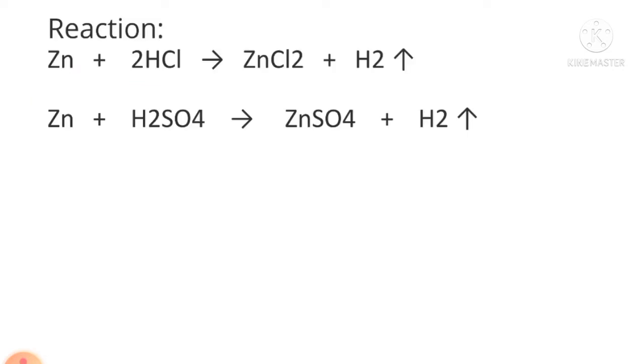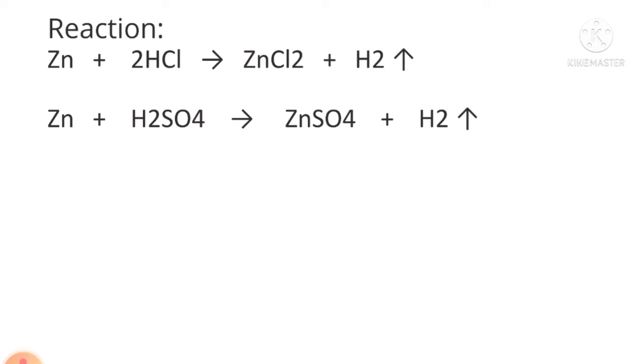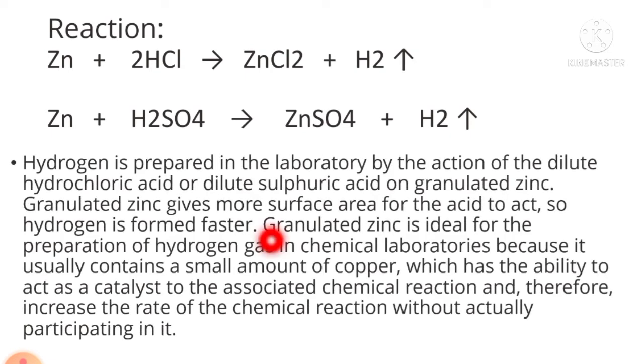And finally this is the reaction. Zinc plus 2HCl gives zinc chloride plus hydrogen gas. If we are taking another kind of acid like H2SO4, then there will be formation of zinc sulfate and hydrogen gas. The salt may change according to the acid, but there will be liberation of hydrogen gas in all conditions, right?